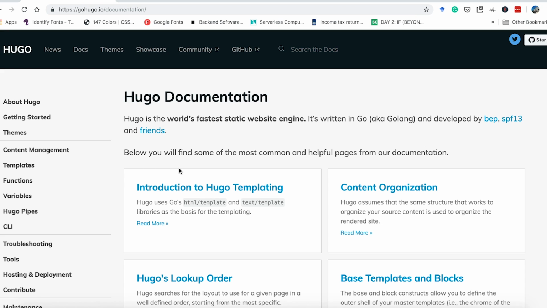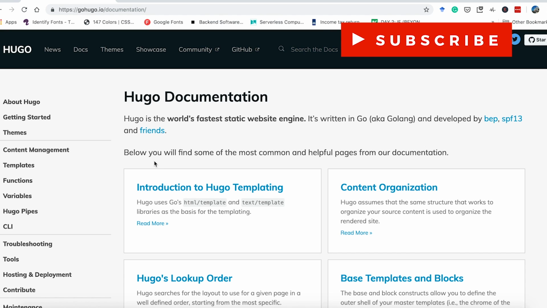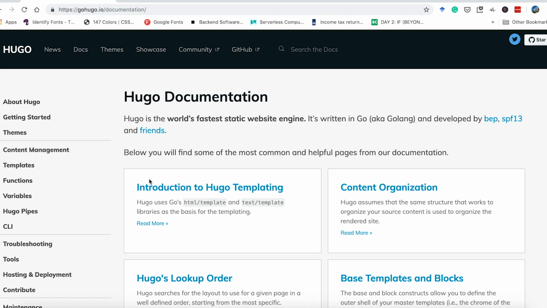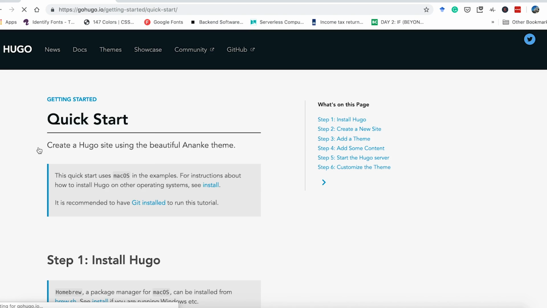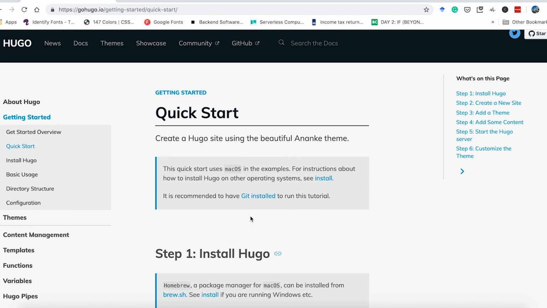Let's do that. I'm a huge believer of learning a new thing by reading the documentation. I think it's an important practice that will really help you in your career. Make sure you develop it as well. So now, let's click on Getting Started and then Quick Start. We are going to follow the documentation here to quick start a simple site.